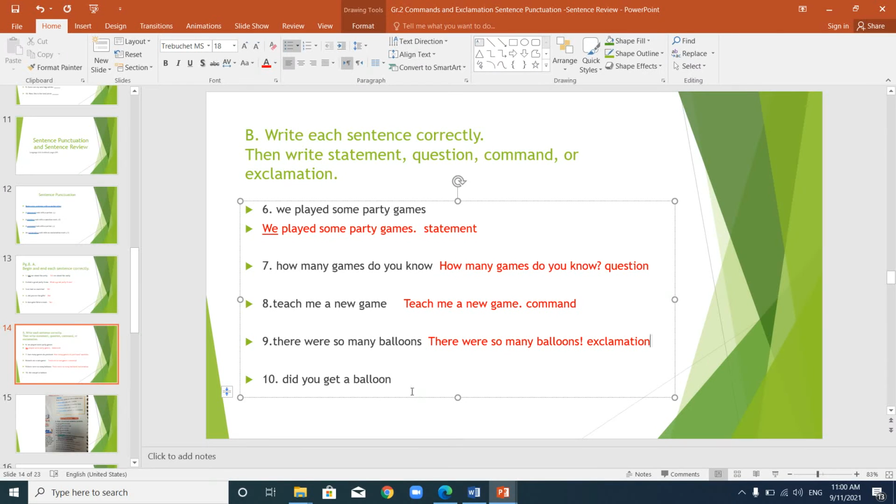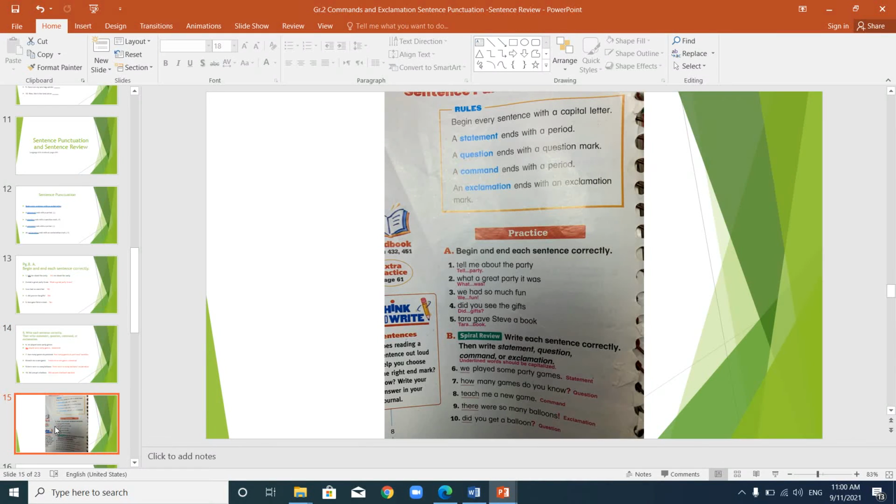Number 10. Did you get the balloon? Again, I must begin the sentence with a capital letter. Did you get the balloon? It's a question, right? It's asking you something. I bet you all know the difference between the sentences now. This is a question and I ended it with a question mark. This is the page that we just completed.